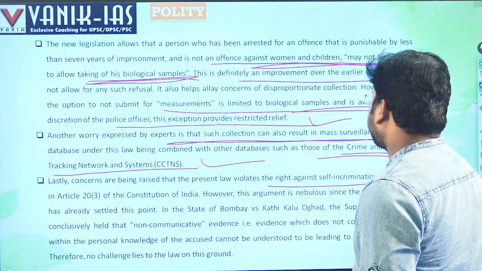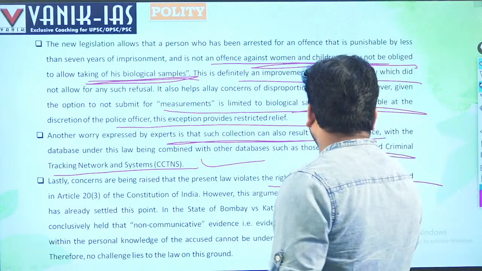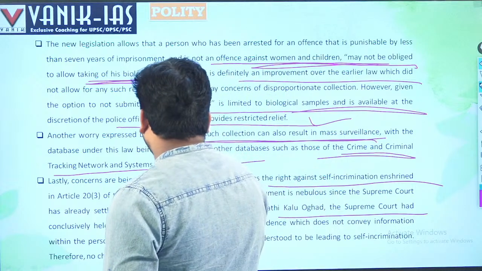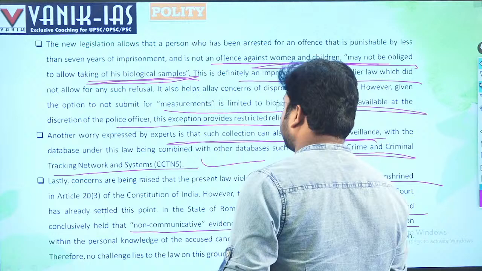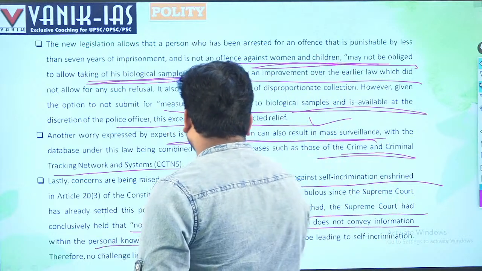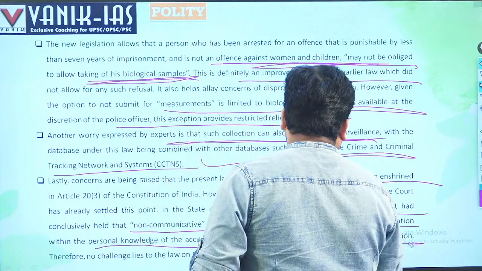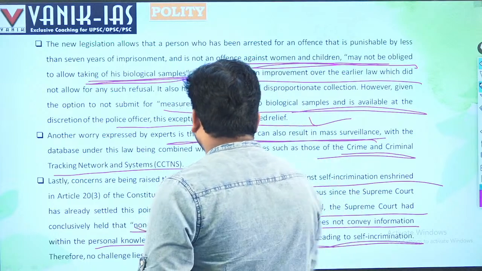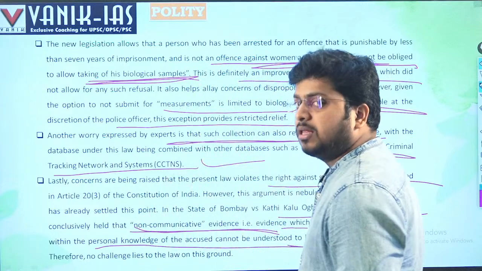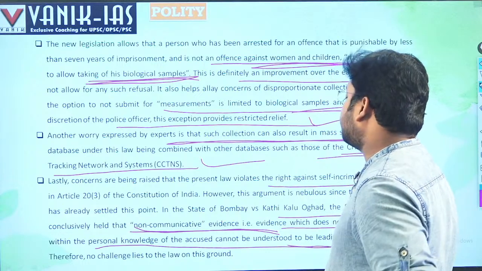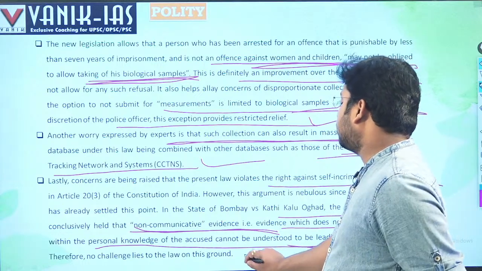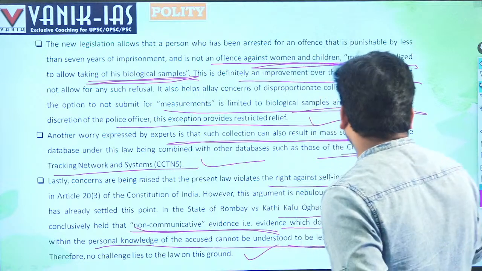In State of Bombay v. Kathi Kalu Oghad, the Supreme Court said that non-communicative evidence, that is evidence which does not convey information within the personal knowledge of the accused, cannot amount to self-incrimination. Non-communicative, only when you don't speak, that cannot be taken as self-incrimination. Therefore, no challenge lies to the law on this ground. So, the Supreme Court has made it clear.